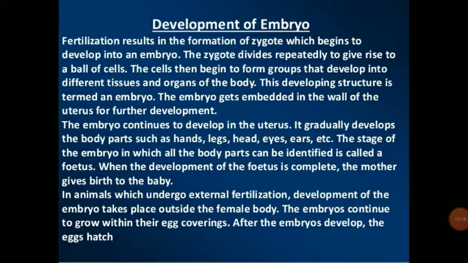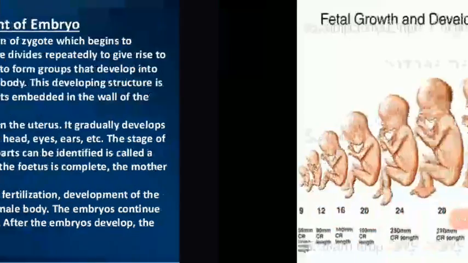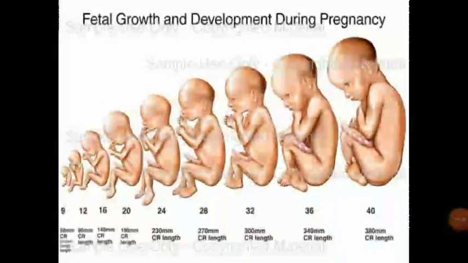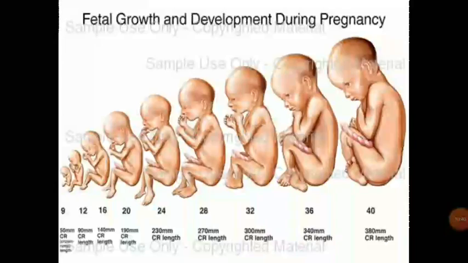In animals which undergo external fertilization, development of the embryo takes place outside the female body. The embryos continue to grow within their egg coverings. After the embryos develop, the eggs hatch. So you can see the fetal growth and development during pregnancy.